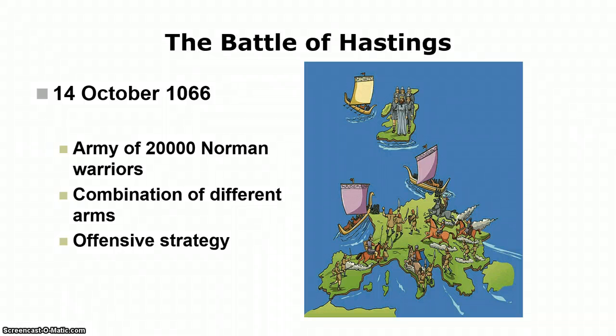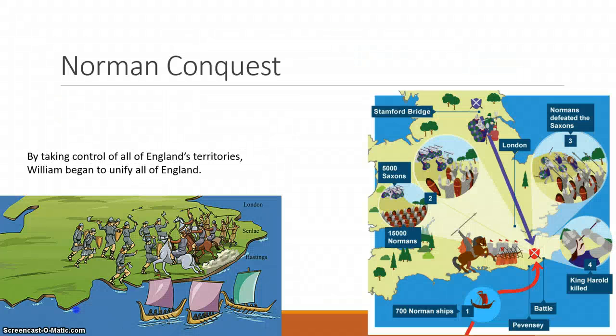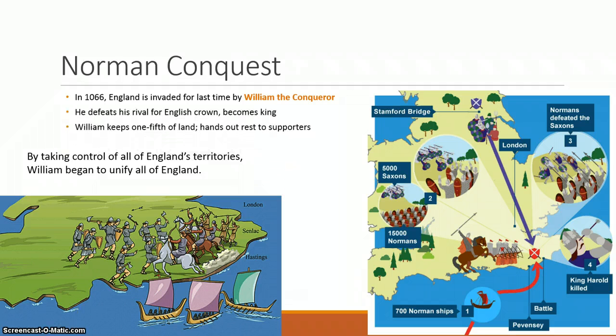Armies of about 20,000 Norman warriors, combined with different types of armies, went on the offensive. The Norman conquest was led by William the Conqueror, a famous king who will eventually be credited with the unification of England. He defeated his rival to become king.